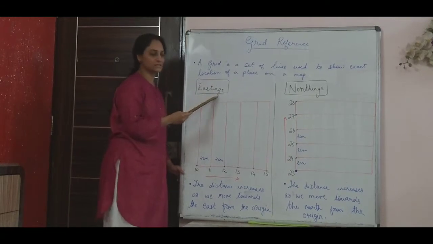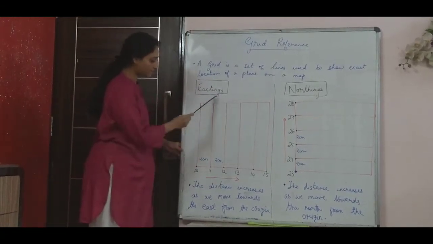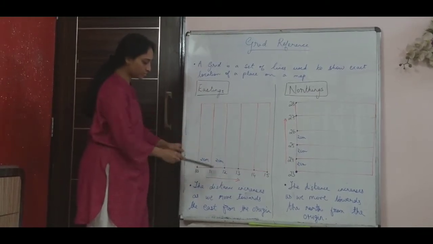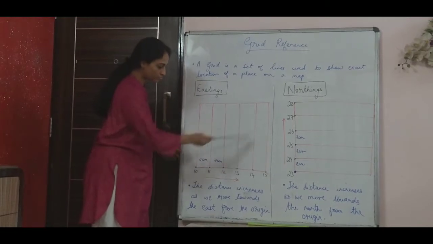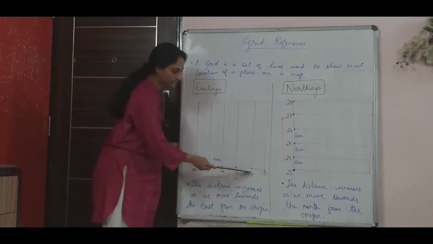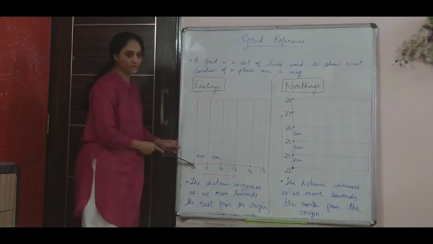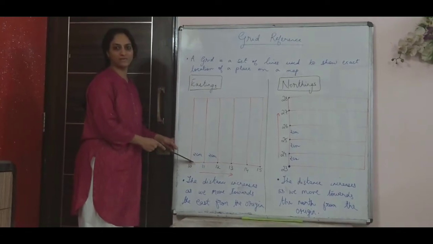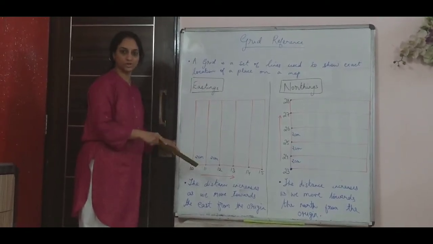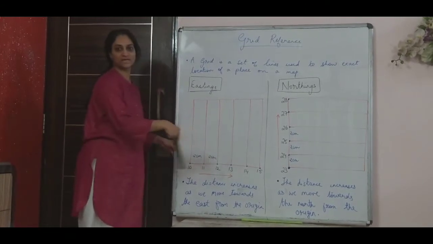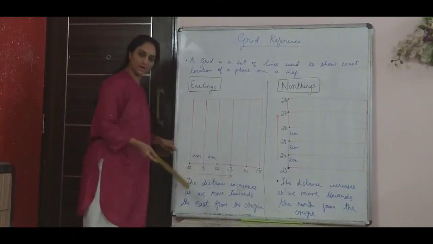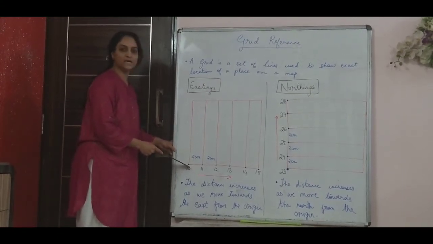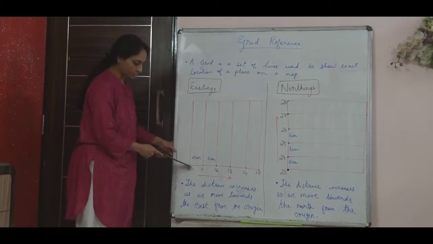Now what are these eastings? Eastings are basically these red lines that you see, these are vertical lines. They run from north to south here, and as they move, the distance is increasing from the origin. Now this southwest corner of the map is called the starting point. Like in graphs in mathematics, you will have the origin, and in graphs this is taken as the x-axis. So similarly, the eastings are your x-axis, and this origin is called the point of reference, the grid reference. So this is the starting point.